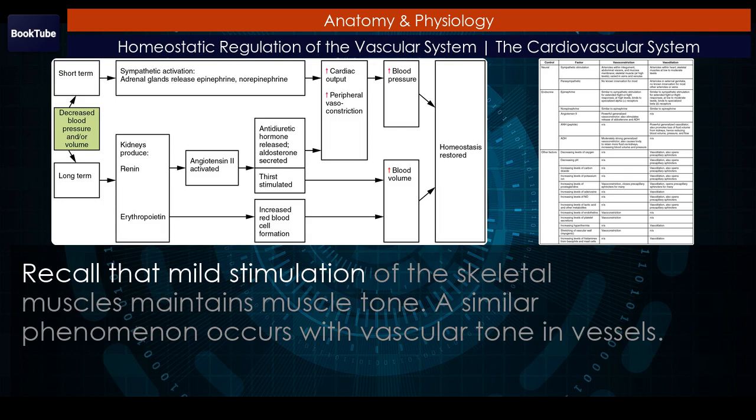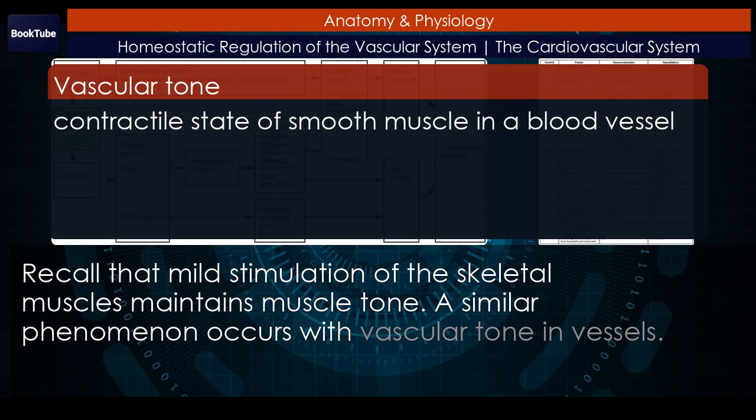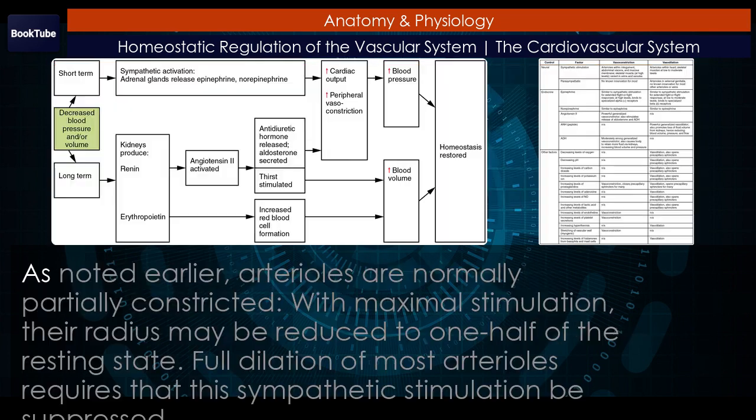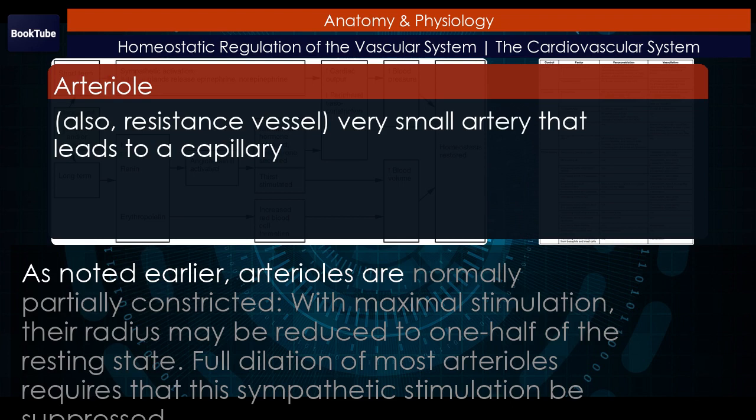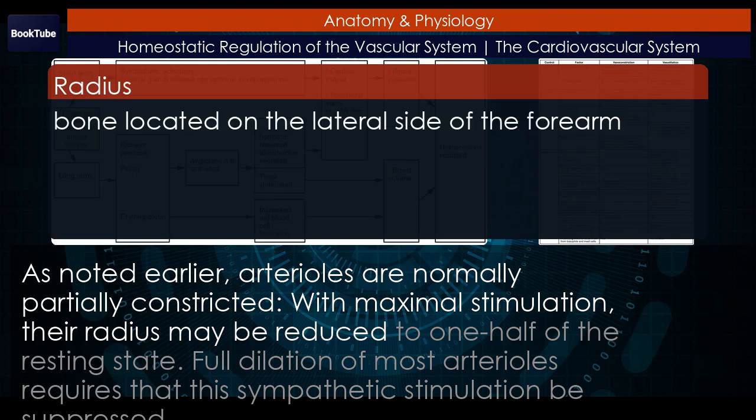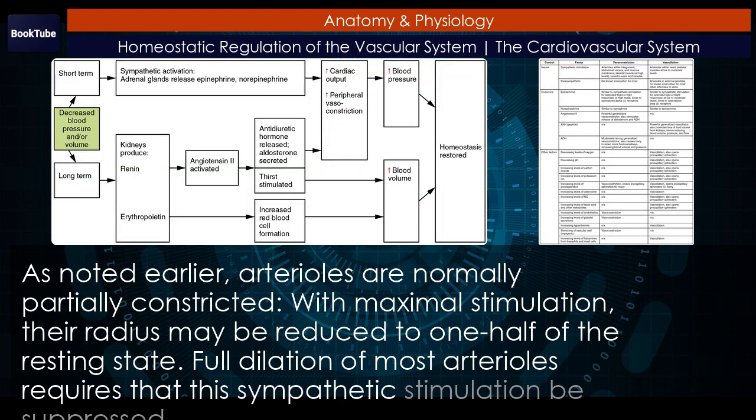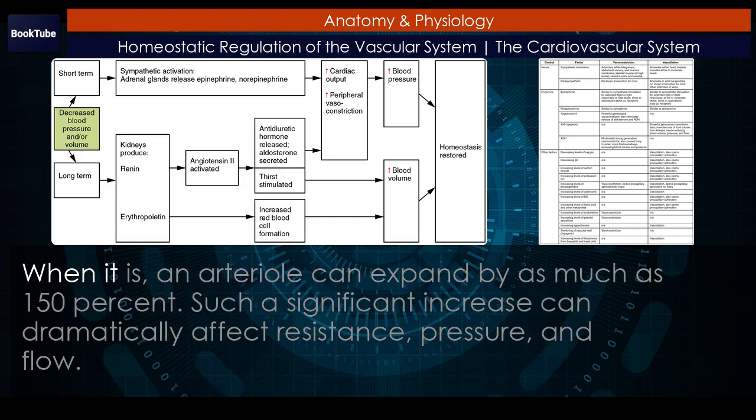Recall that mild stimulation of the skeletal muscles maintains muscle tone. A similar phenomenon occurs with vascular tone in vessels. As noted earlier, arterioles are normally partially constricted. With maximal stimulation, their radius may be reduced to 1/2 of the resting state. Full dilation of most arterioles requires that this sympathetic stimulation be suppressed. When it is, an arteriole can expand by as much as 150%. Such a significant increase can dramatically affect resistance, pressure, and flow.